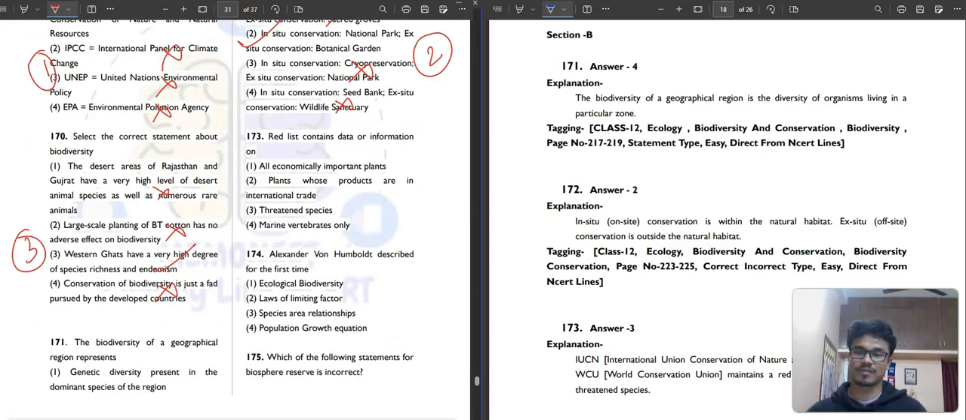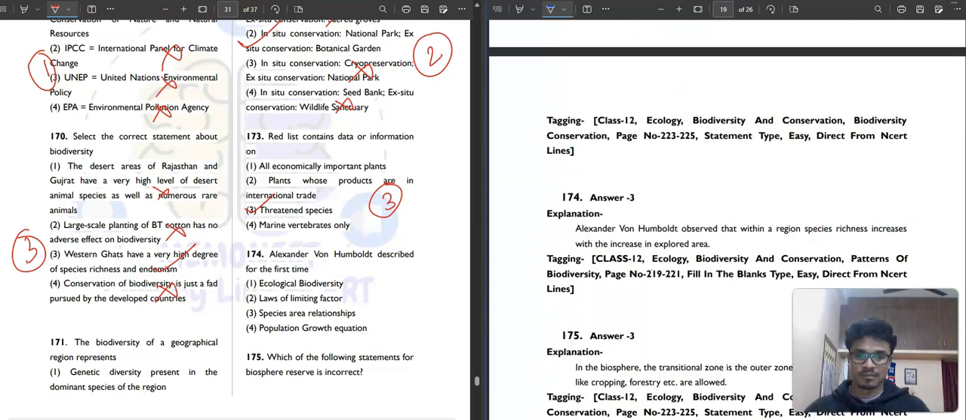Question number 173. Red list contains data and information on all economically important plants. Plants whose products are in international trade. Wow. Threatened species, marine vertebrates only. So it is a combination of the data for threatened species. So the third option is our correct answer. Then question number 174. Alexander von Humboldt described for the first time ecological biodiversity, law of limiting factor, species relationship and population growth equation. This is species relationship. The third option is our correct answer.